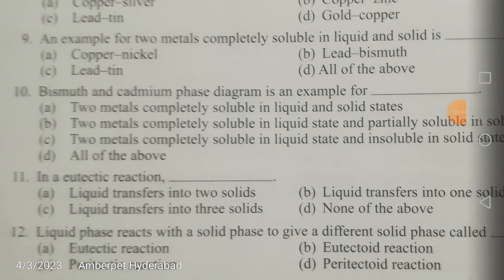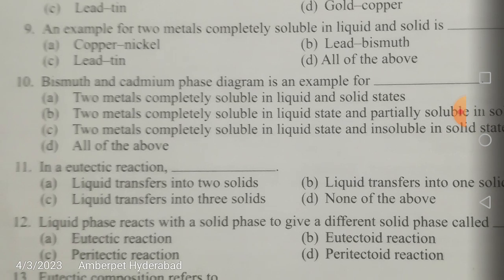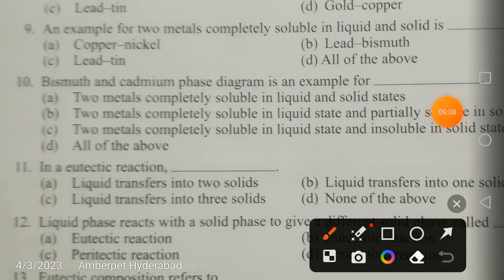Right. An example for two metals completely soluble in liquid and solid is, so what is the example for the two metals which are completely soluble in liquid and solid? Is it copper nickel, or lead bismuth, lead tin, or all of the above? The correct answer for this is A, that is copper nickel. So, please remember this, friends.